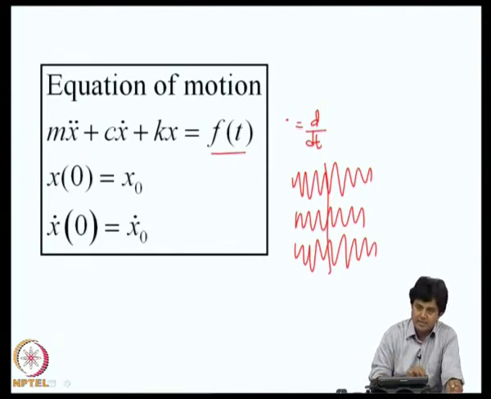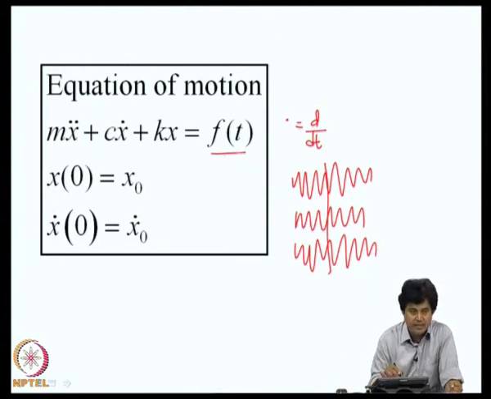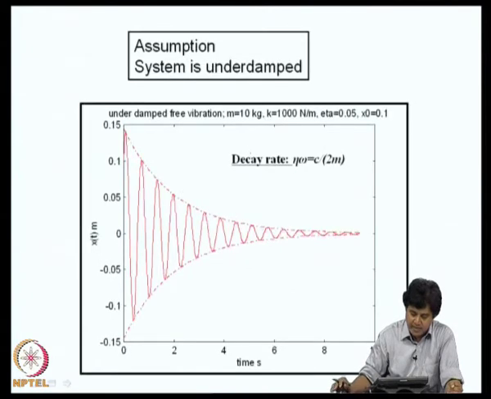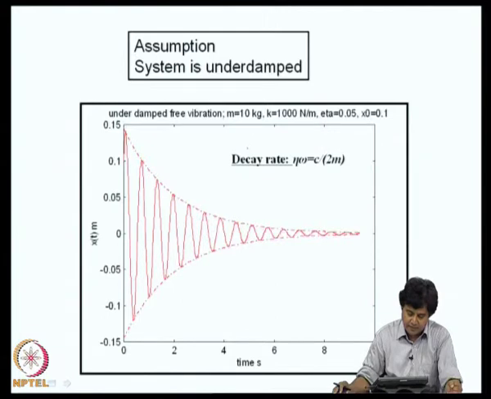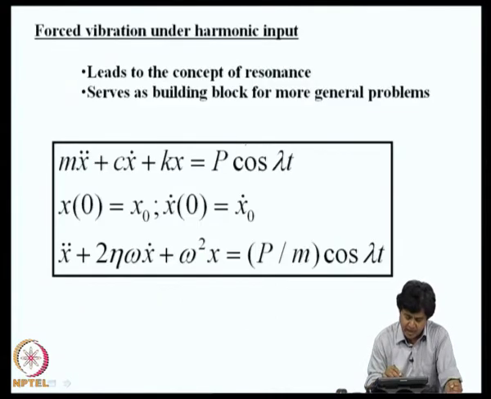This question we will take up shortly, but before we do that, we will restrict our attention to f of t being deterministic. We will begin by considering f of t to be harmonic, say p cos lambda t.